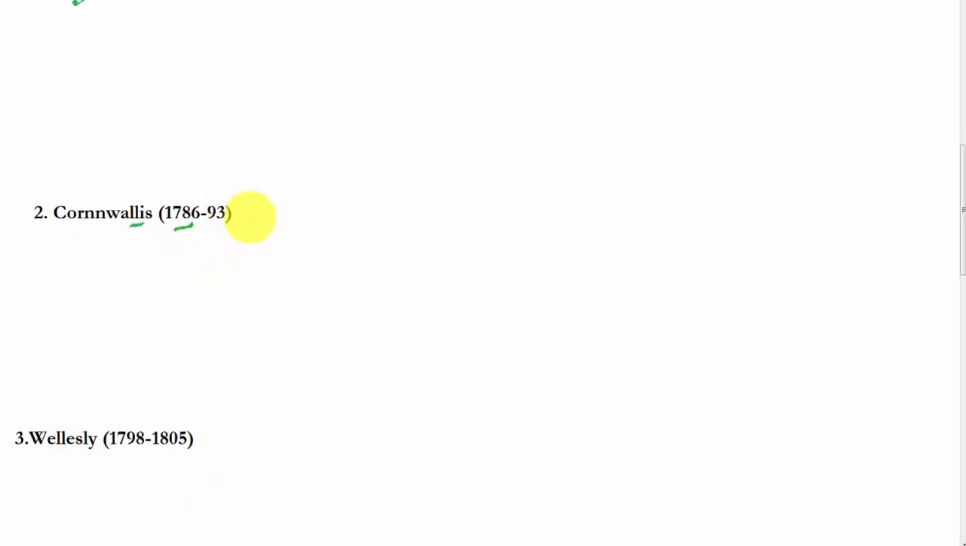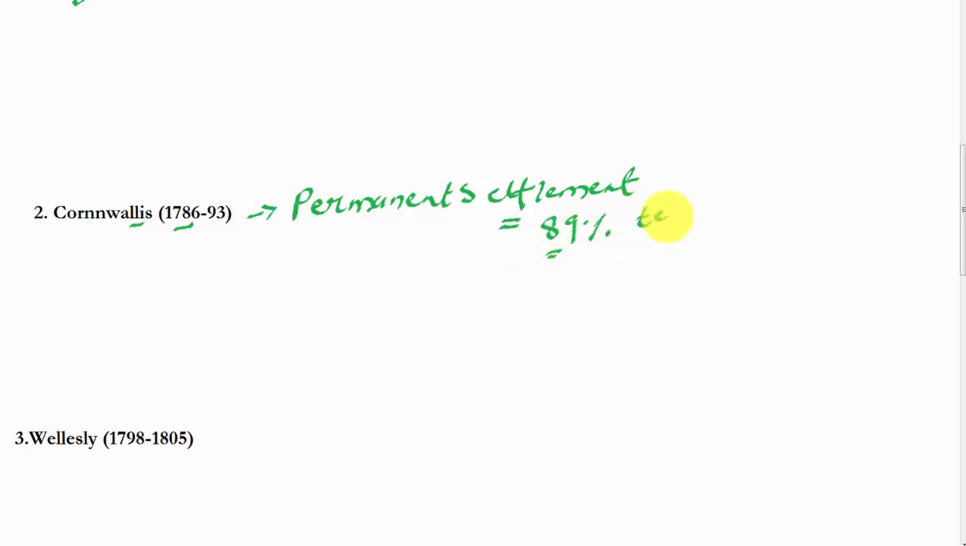Next is Lord Cornwallis. Lord Cornwallis is famous for his policy of permanent settlement. In this policy, the revenue of the land was fixed for 89%. The land which was auctioned to zamindars had a fixed revenue, and the land belonged to zamindars as long as they paid regular revenue to the East India Company, and the ryots, the tillers, became the tenants. This was the policy of permanent settlement.